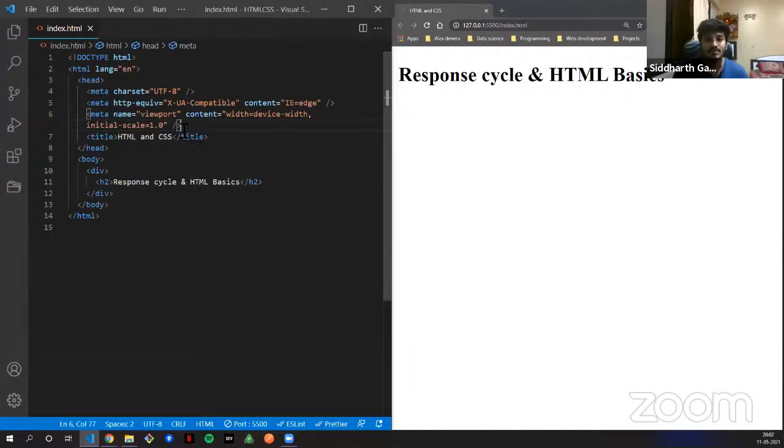When all these come into the picture is when you are working on a bigger application. On a bigger application also, these are the basic things that every HTML page has. But apart from this, you will also be adding some more meta tags. Now, what are these more meta tags? Those are like some Google Tag Manager codes.